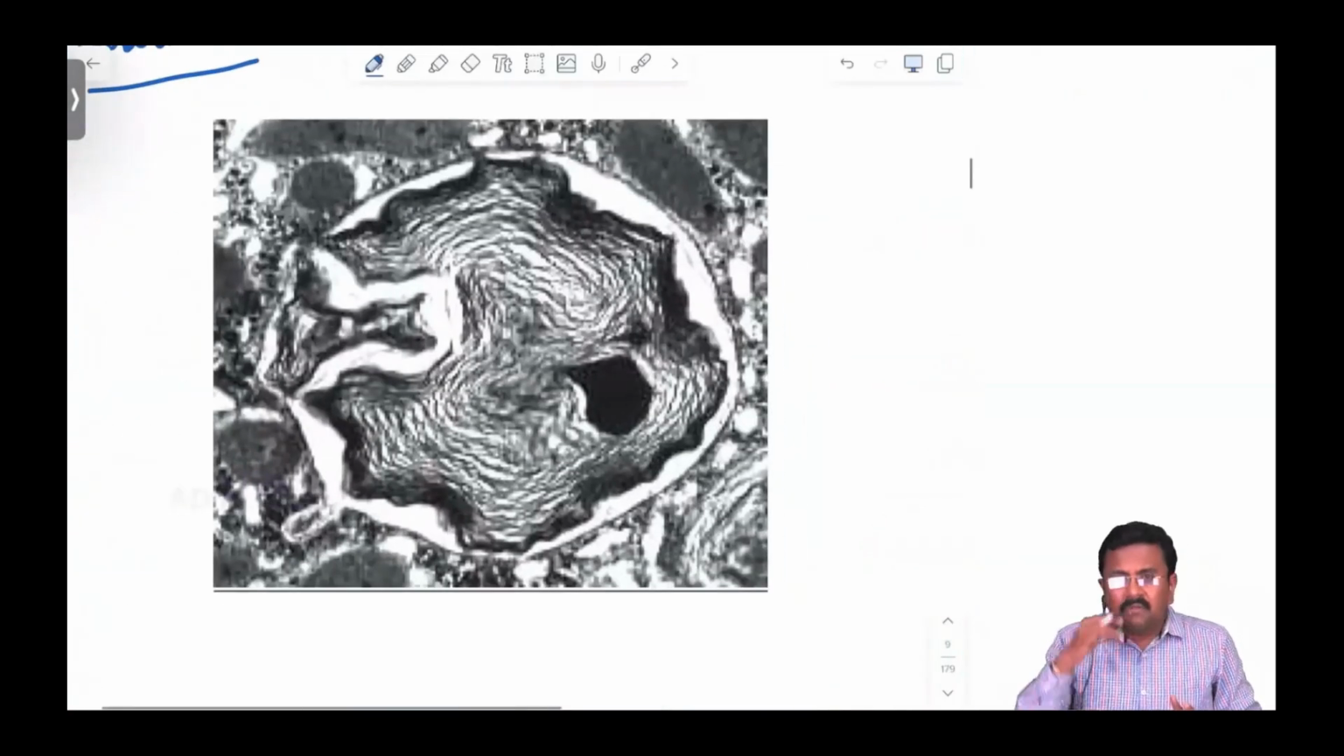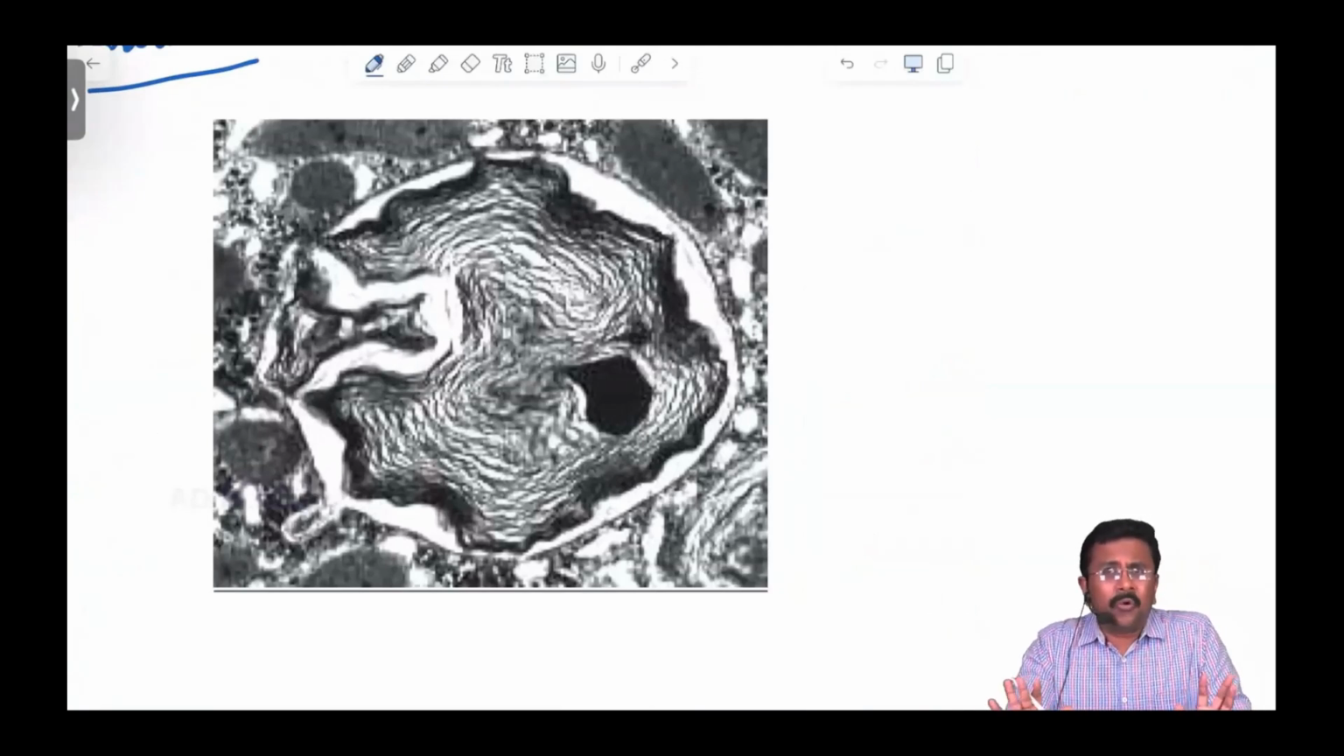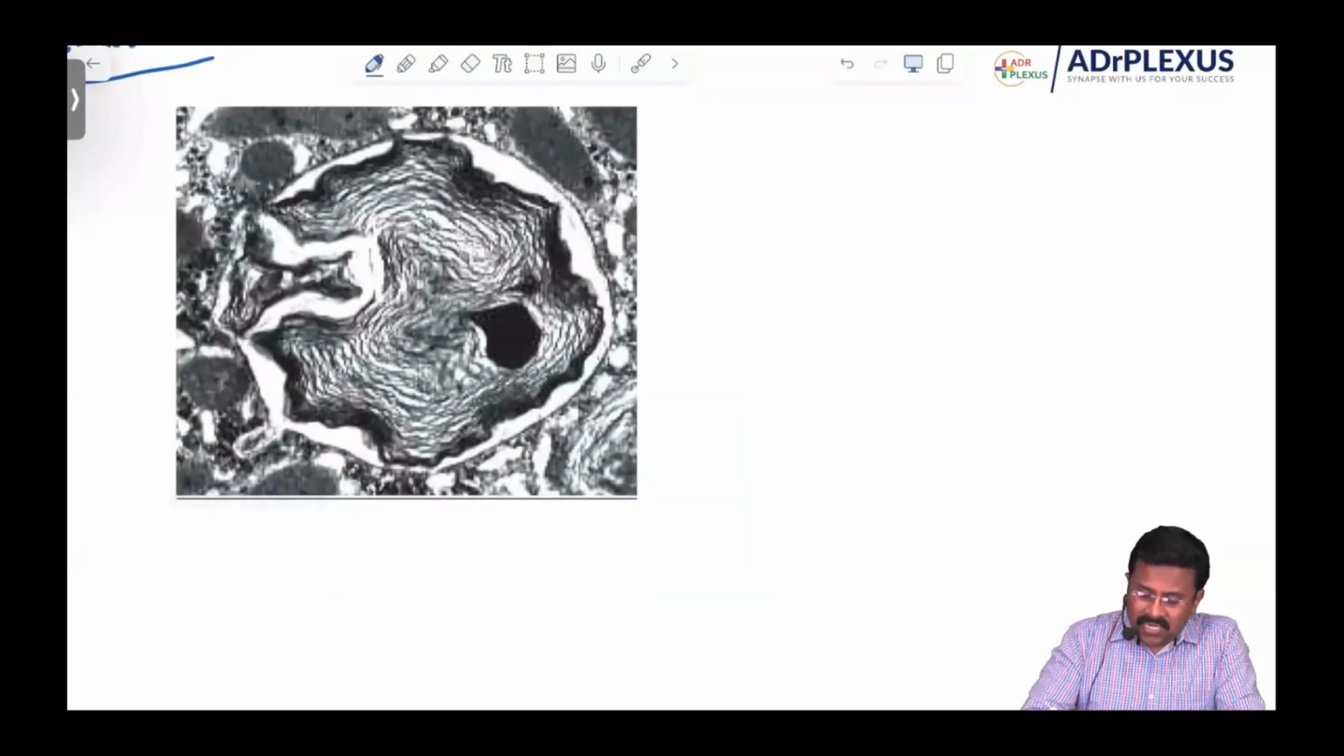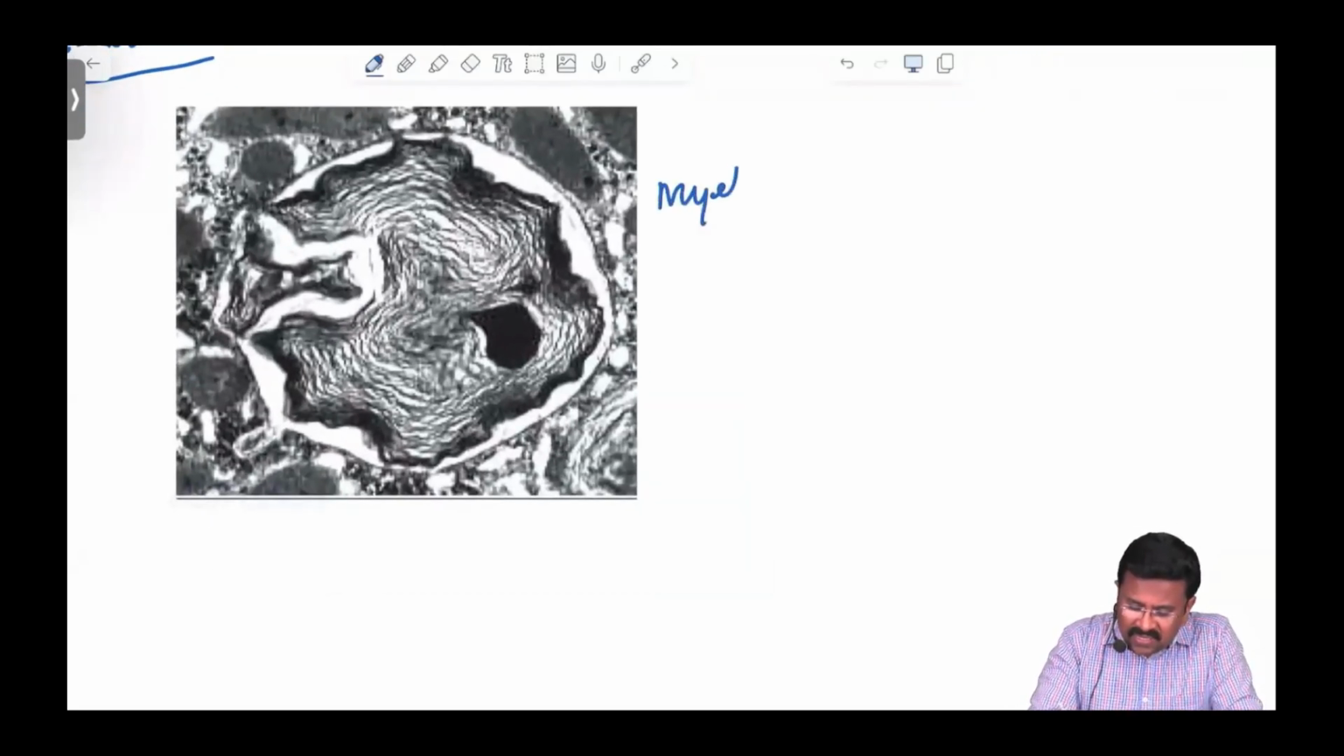Now, what is this image, guys? You know, pink and blue, that is a hematoxylin and eosin stain. But what is this black and white image? Please remember, a good number of image-based questions are asked in this exam. A black and white image means it is an electron microscopic image. So what is this electron microscopic image showing you? It is nothing but these myelin figures. Yes, this is the electron microscopic picture of the myelin figures.